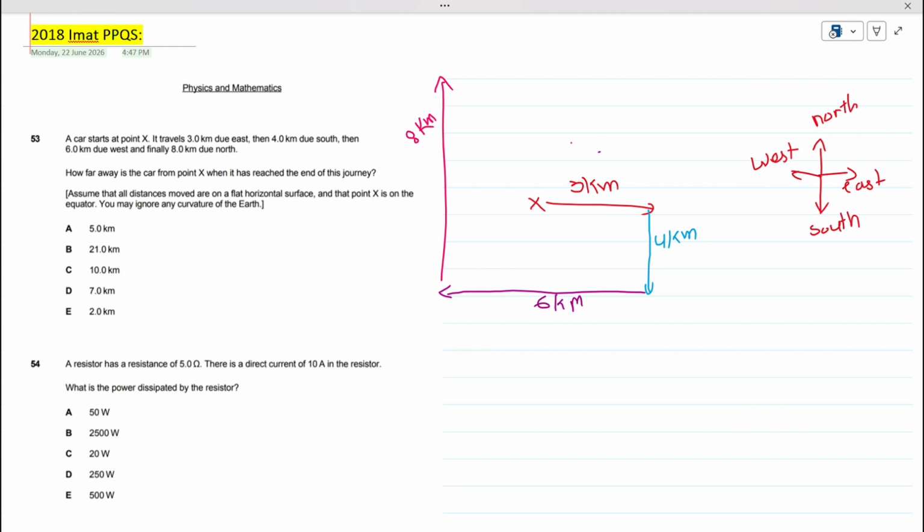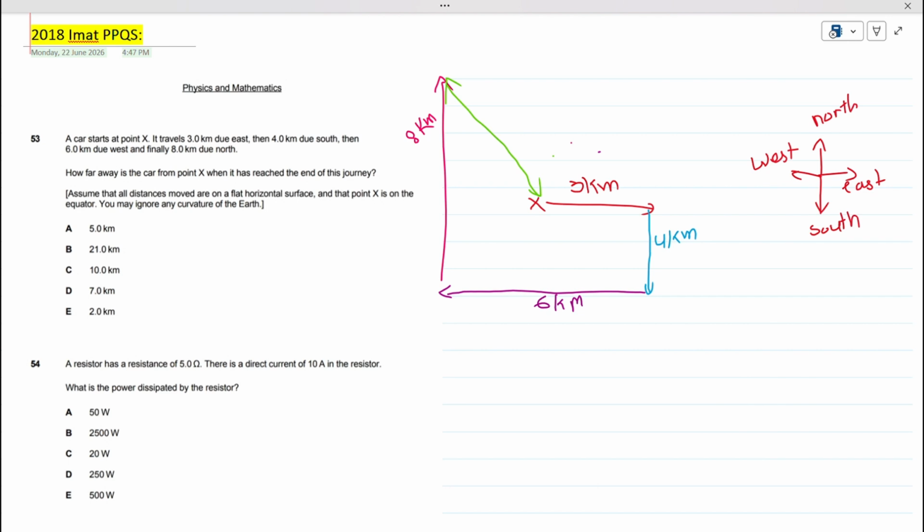Now see, what are they asking us? How far away is the car from point X, from this point? It has reached the end of its journey, and the end of its journey is here. So they are asking us how much is this distance. Let me mark this with another color so that it can be clear. They are asking us to find this displacement.